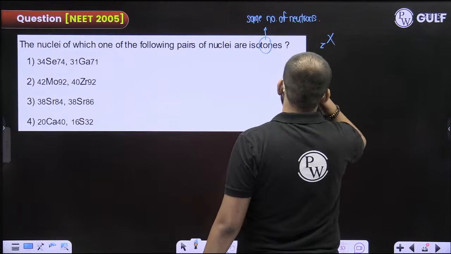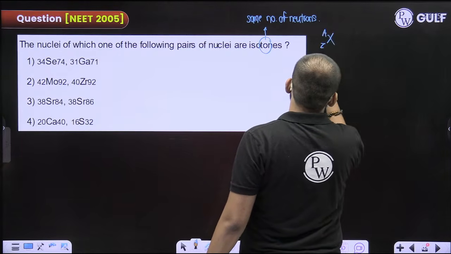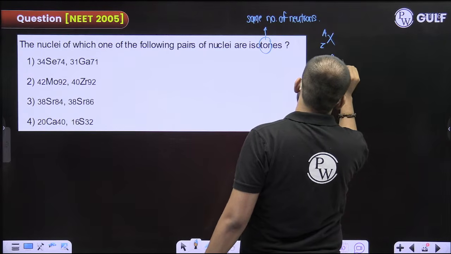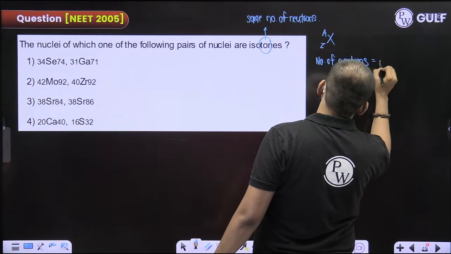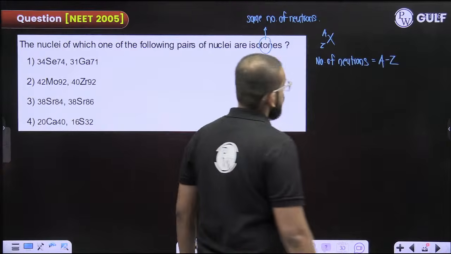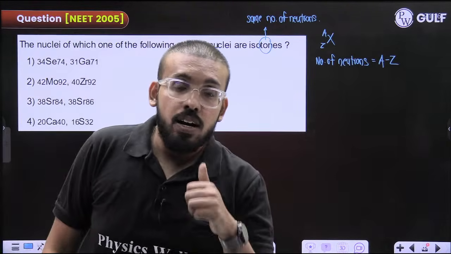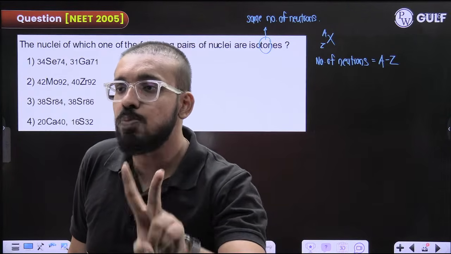Suppose atomic number Z, mass number A, then number of neutrons is given by A minus Z. Fine, simple as that. Clear? Okay. Please type in the chat section what do you mean by isotopes and isobars.